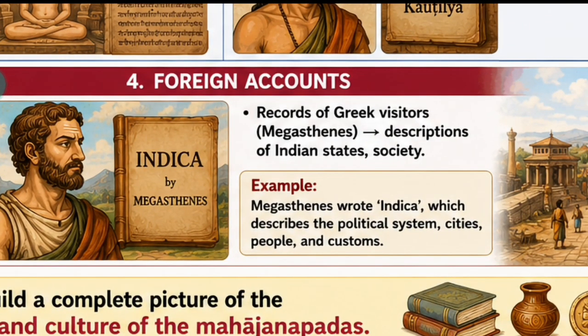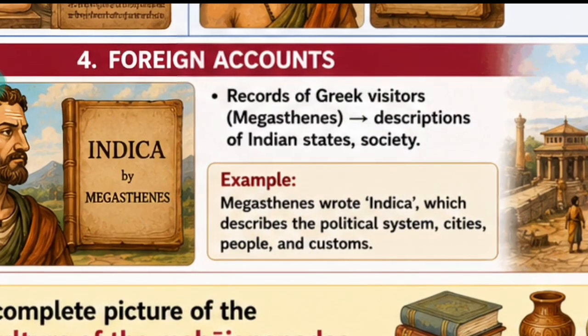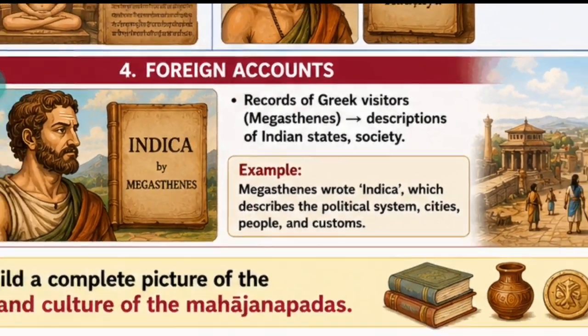So at that time many Greek visitors came, and the most popular was Megasthenes. So Megasthenes wrote one book, one account about Indian history, meaning that time's Indian society, governance and trade. So that is known as Indica. Some Greek historians use some lines and quotes from this book. The original version is not available nowadays, but from Greek historians we get to know about it. So with the help of Indica accounts, we get to know the history of that time.